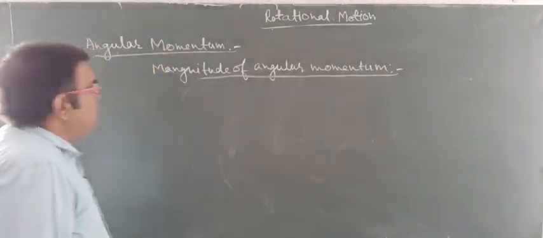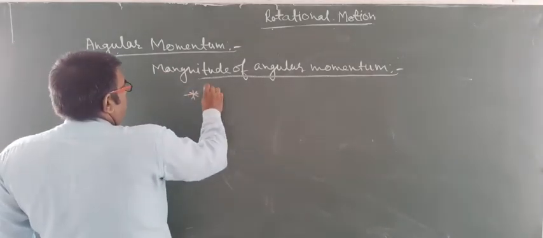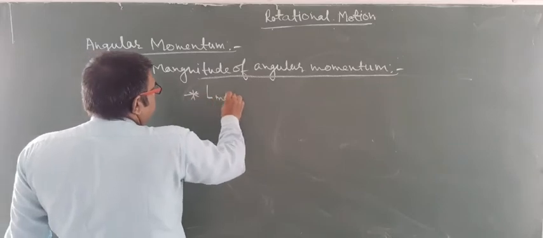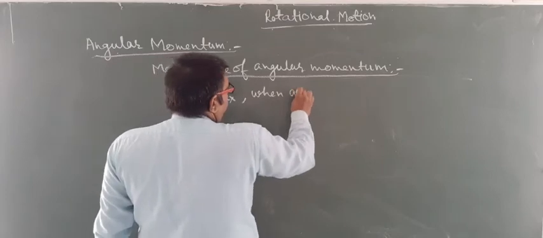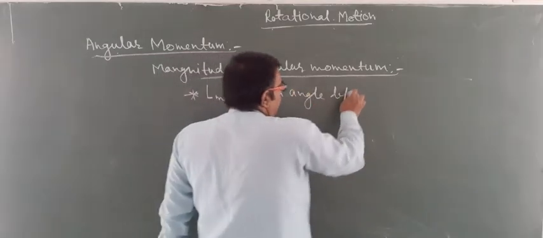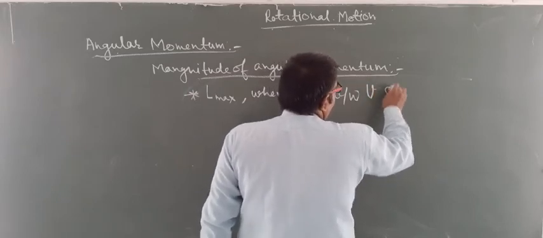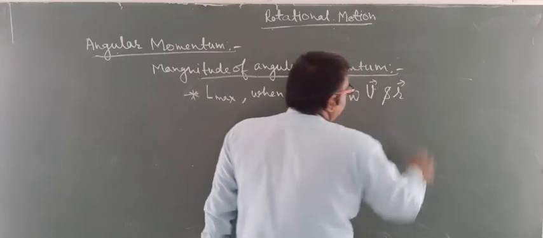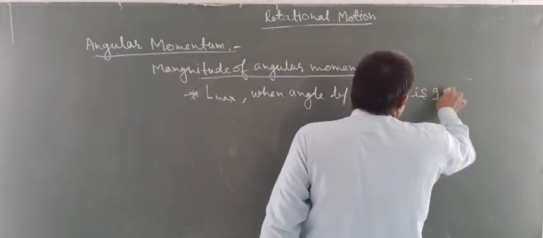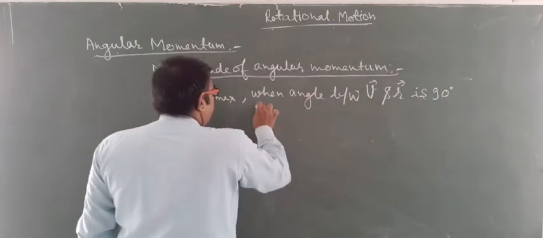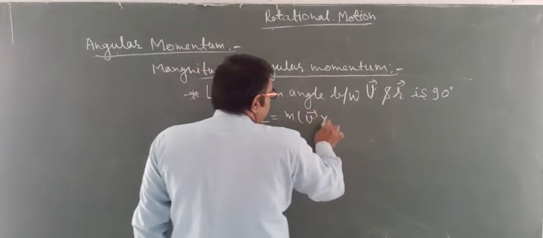Yes students, the magnitude of angular momentum L will be maximum when the angle between velocity and position vector is 90 degrees. So angular momentum L will be mv cross r.